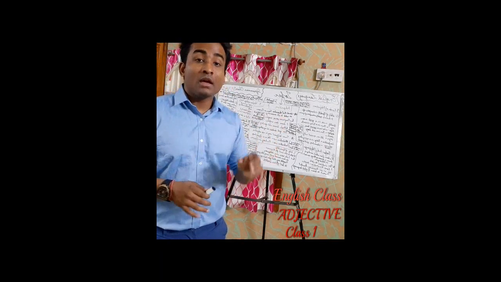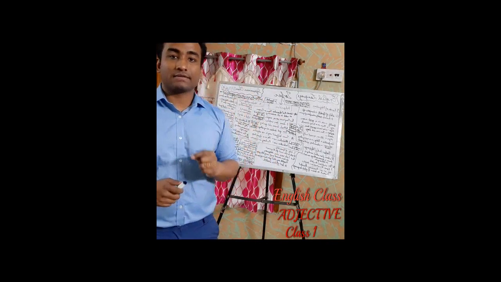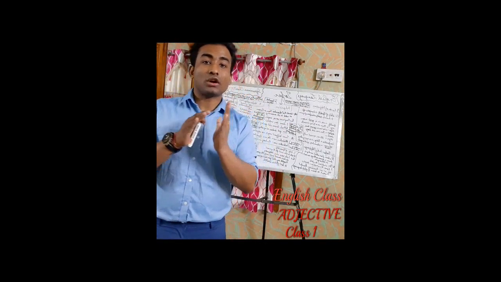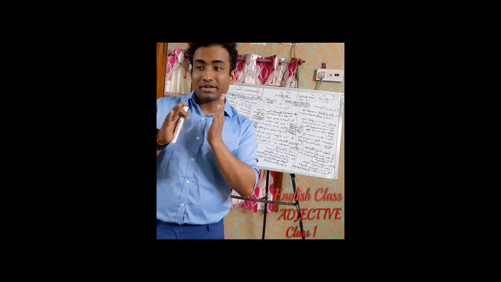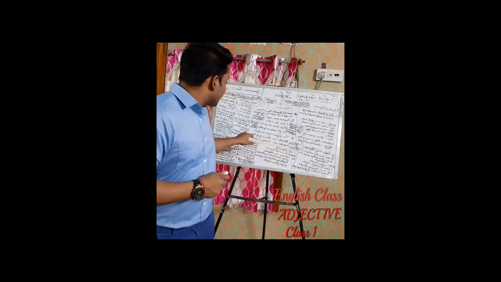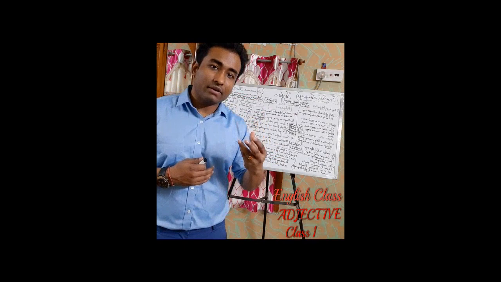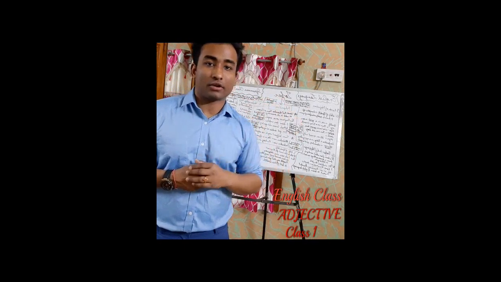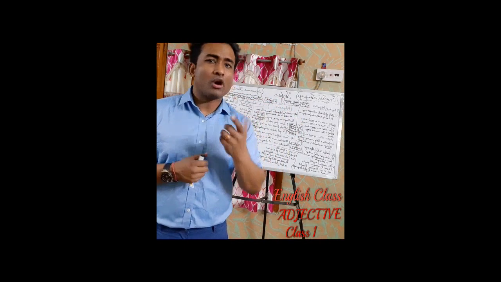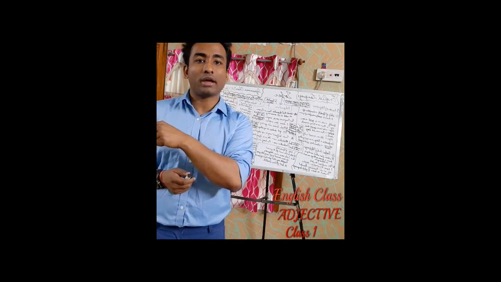Both are the same, but here also clever is an adjective, even if it is not directly beside a noun. Why? Because if you see the sense, I am using this word clever for the word boy. Who is clever? The boy is clever. So I am using it for boy, and boy is a noun.